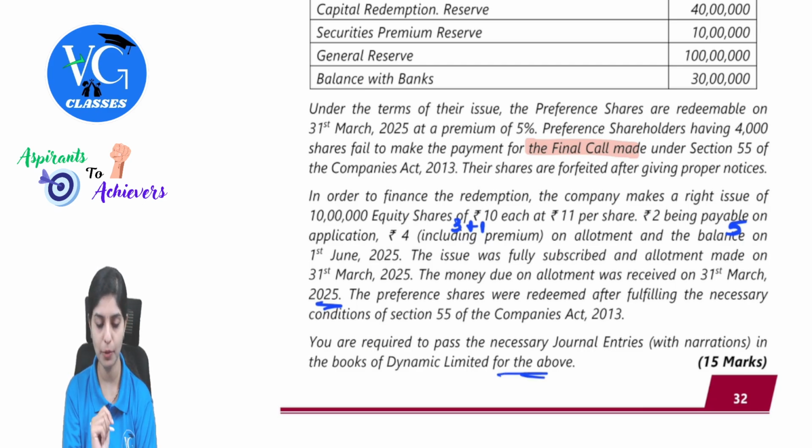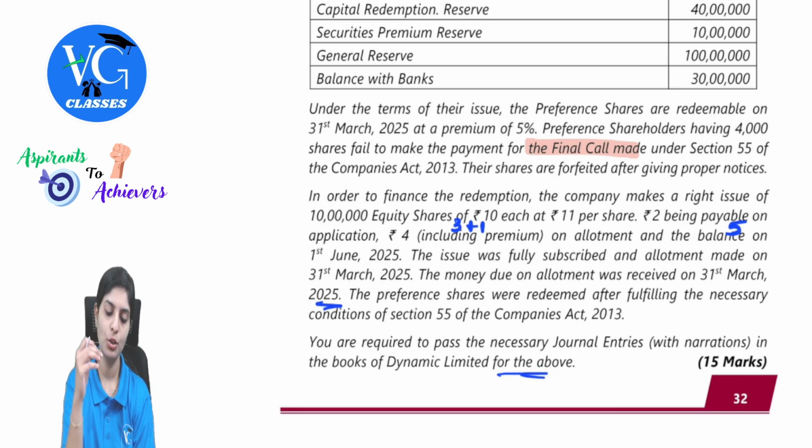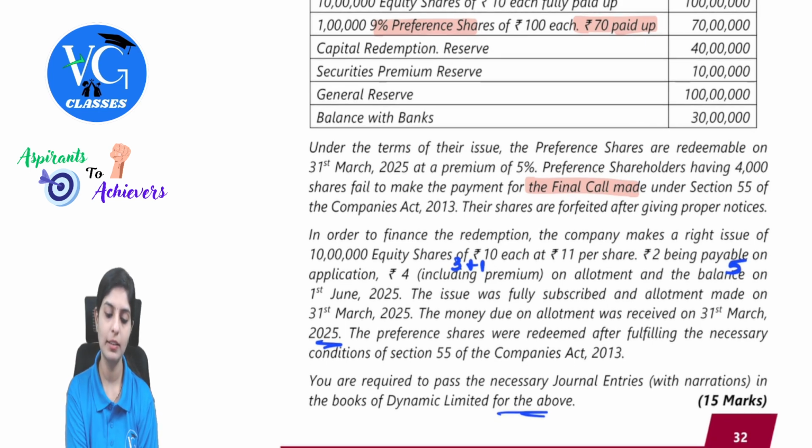A very good question for practice, wherein it gives you a structure of the entire issue along with redemption of preference shares. So first, let's be very alert with respect to dates given here. The redemption is due on 31st March 25, and the company is also making a rights issue. Observe one thing carefully. The balance out of this application and allotment, the remaining amount, is taken on 1st June. They are asking us to pass the necessary journal entries.